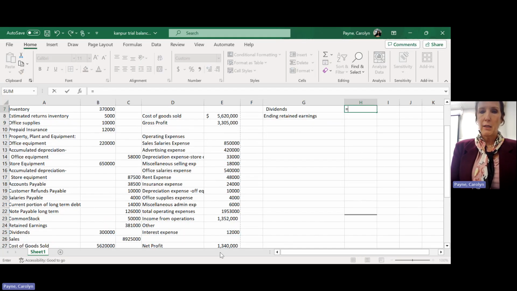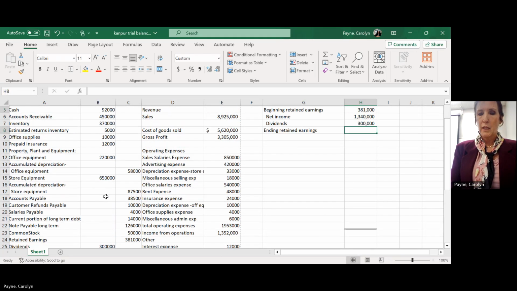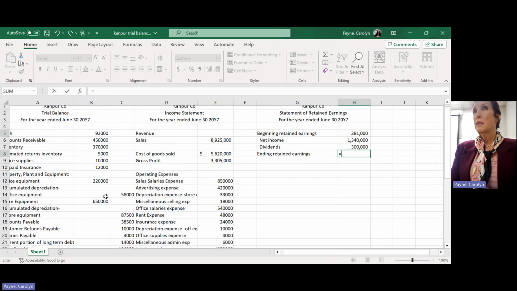Where am I going to get dividends? Also over here on the trial balance. Okay, and then I want to calculate. So I'm going to hit an equal sign that tells Excel that I'm getting ready to type a formula. So I want to go, and you need to remember this formula. If you don't know it, you need to write it down.